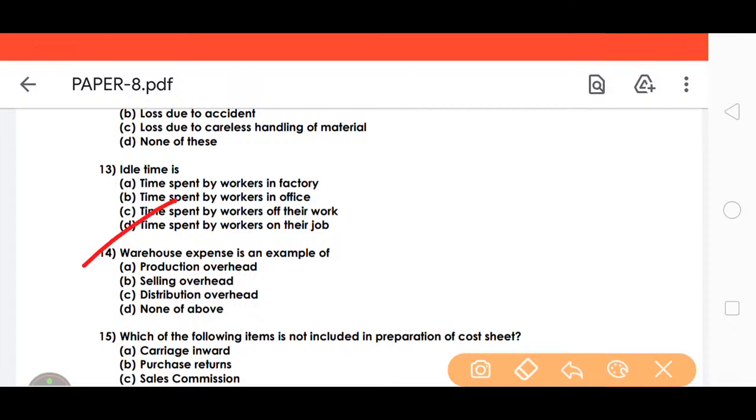A warehouse expense is an example of selling and distribution or production overhead. The warehouse is for distribution, since we have already finished the goods and they go on for distribution. So warehouse is an example of distribution overheads. C is the right answer.